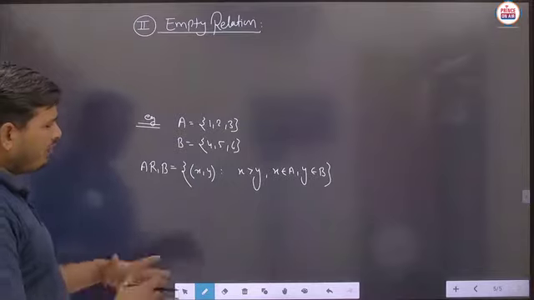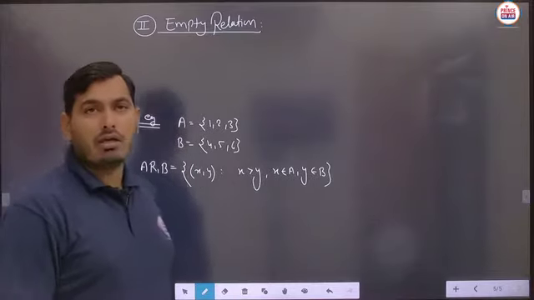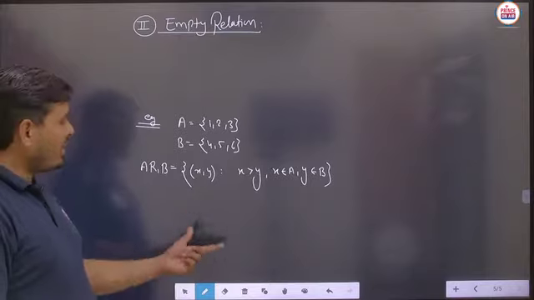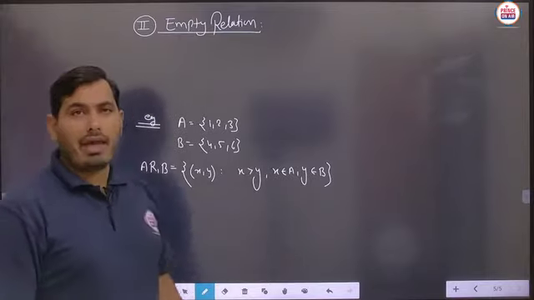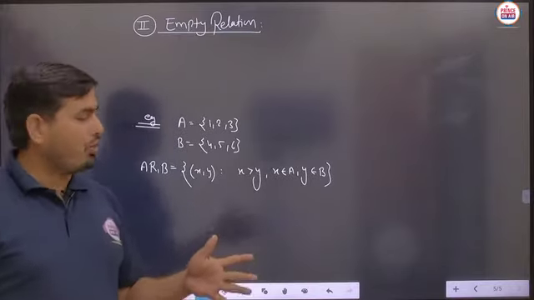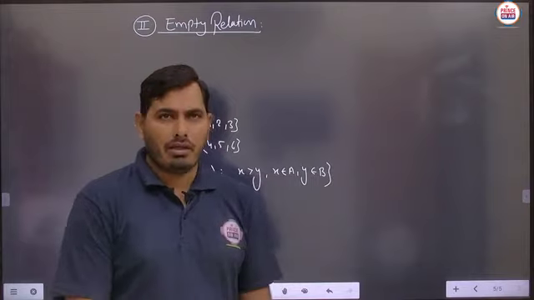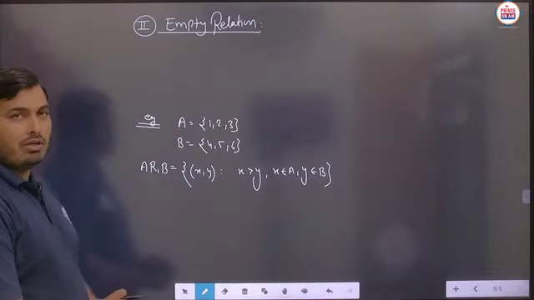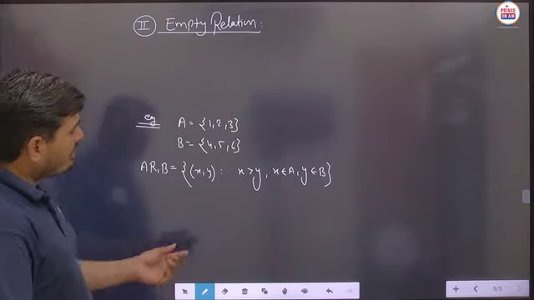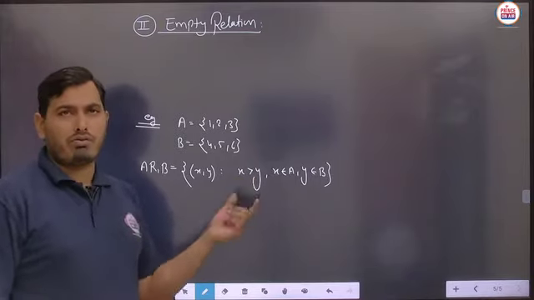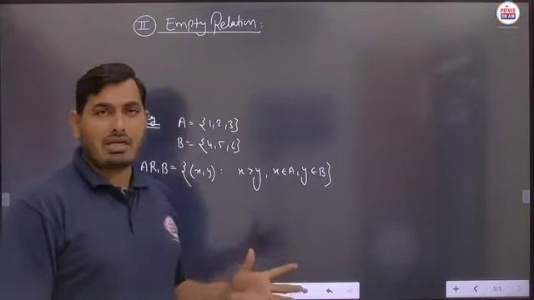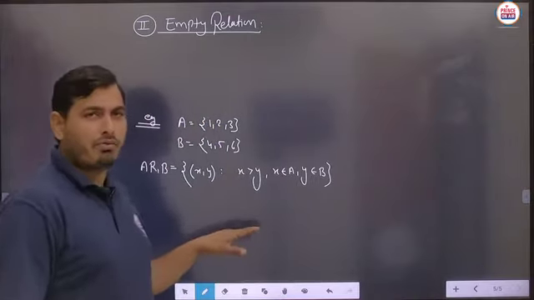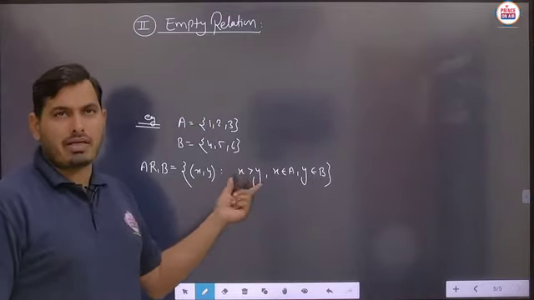Now student, again a very simple case we are just taking, means the relation will be defined from the set A to set B. We are taking here (x, y) such that x is greater than y, where x belongs to the set A and y belongs to the set B. Now we are taking this type of set builder form relation. So now student, we will check whether the given rule is what. Firstly we have to see the rule between x and y, means the ordered pairs existing in this particular roster form will satisfy the given rule x greater than y.